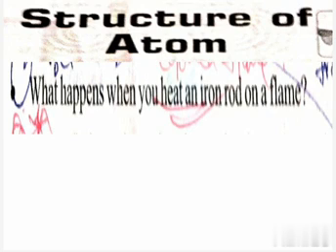To explain the energy released from the metal, Max Planck proposed a formula. E is proportional to nu, which means if the frequency is higher, the energy released by that object will be higher. If we remove the proportionality, we have to introduce a constant, so E equals h nu. This h is called the Planck constant. Its value is 6.626 times 10 to the power of minus 34 joule second.